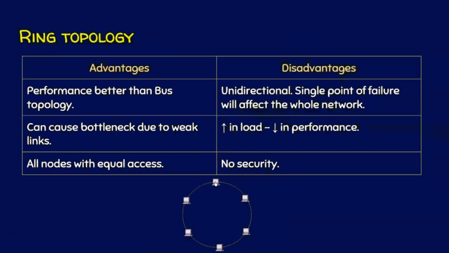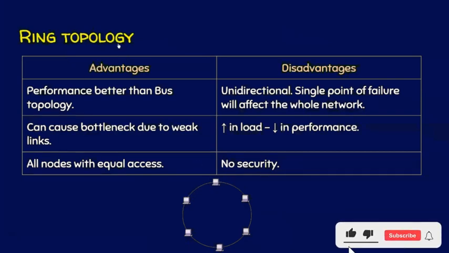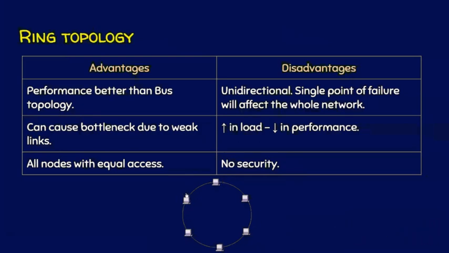Say if this node wants to send some data to this node, it is very easy to send this way. But ring topology is a unidirectional communication pattern. It has to send the data by crossing these many nodes and finally reach the destination. And one of the disadvantages is being unidirectional. At the same time, there is a single point of failure. Say this link has failed, so the entire network is disrupted because of this. A node failure or a link failure will definitely affect the entire network,